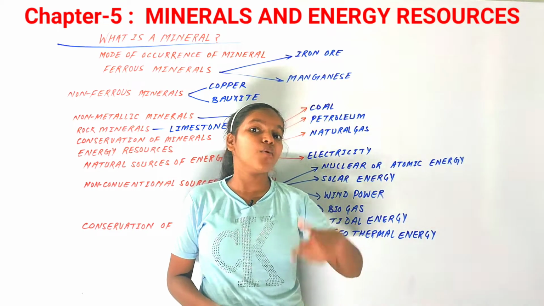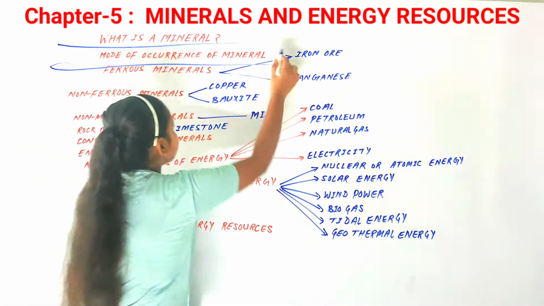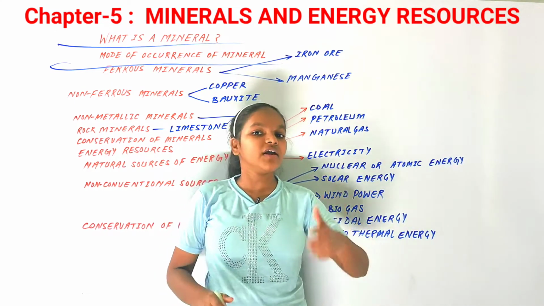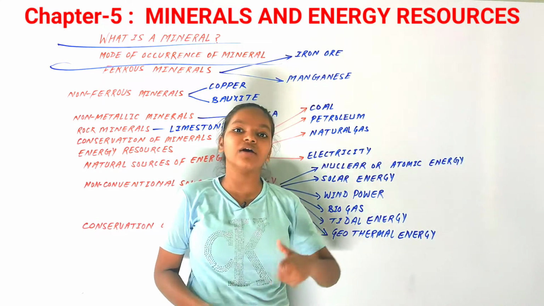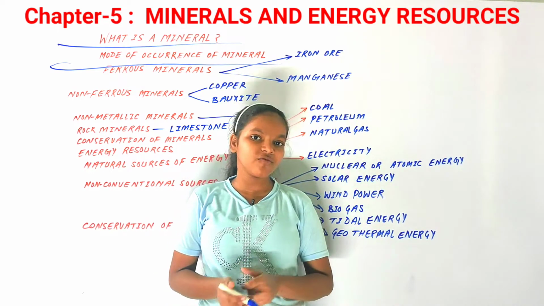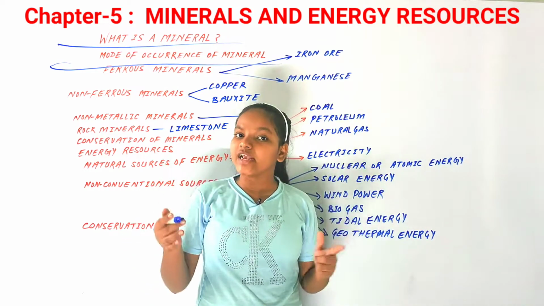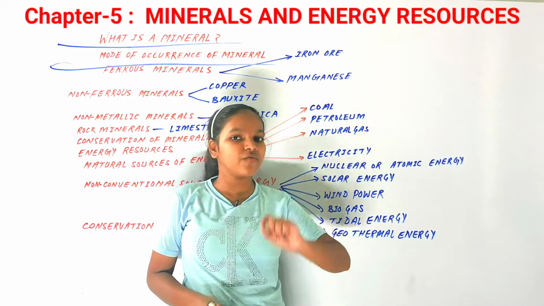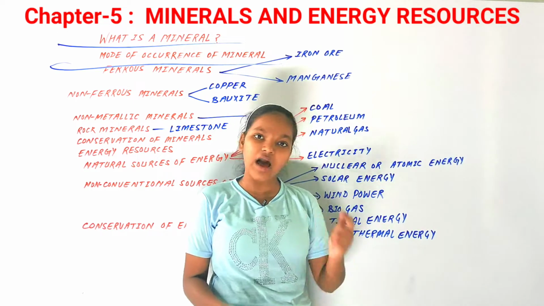Now let's discuss more about them with our next topic, that is mode of occurrence of minerals. Now where are the minerals found? Where can you find the minerals, how they are found? Let's discuss about the mode of occurrence of minerals. Firstly, there can be different kinds of variations, different luster, textures, colors in mineral forms, because of different conditions in which the materials are formed.